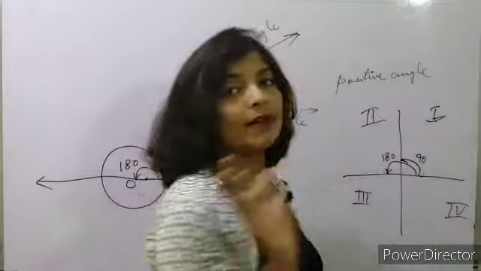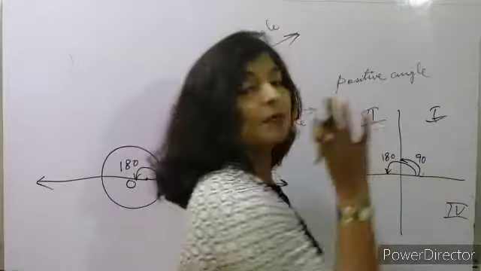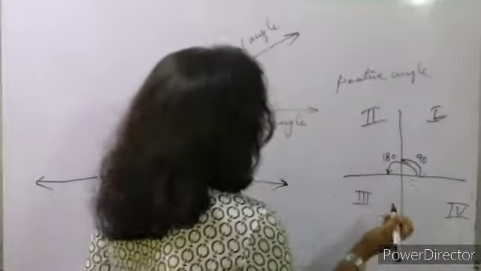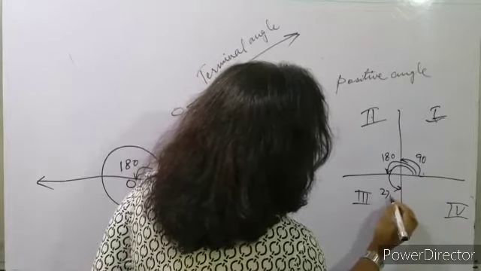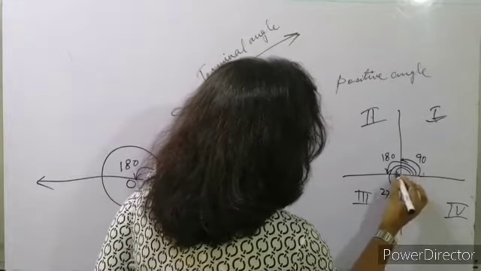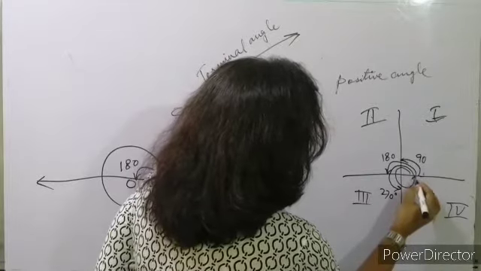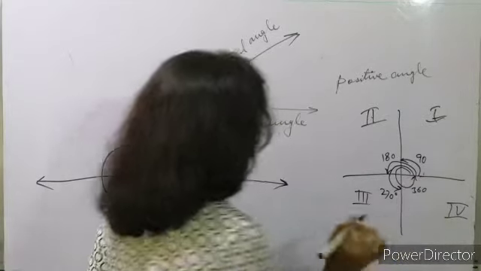So half circle will be 180 degree, and 1/4 circle will be 90 degree, half of 180. Okay, so similarly when this is going here, it will be 270 degree, and when this is covering the whole complete circle, then this will be 360 degree.